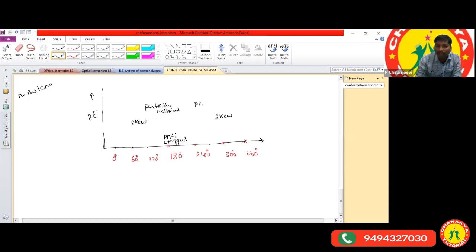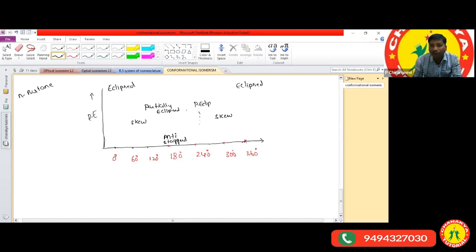I don't have much space, so I am writing it as P eclipse. When you get the fully eclipsed form, it is obtained at 0 degrees, and the eclipsed form also exists at 360 degrees.